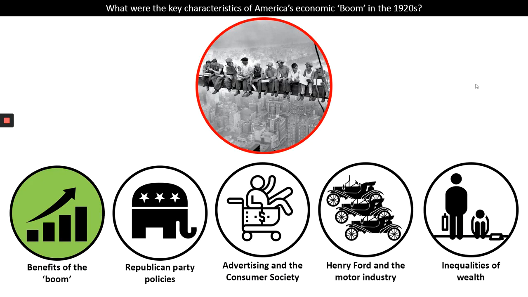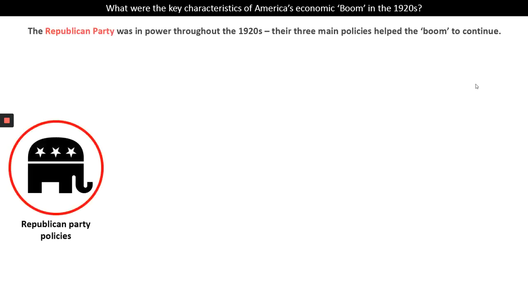We've covered the benefits then. Let's have a look at the Republican Party policies that enabled the boom to take place. So the Republican Party was in power throughout the 1920s, and they had three main policies that you need to know about that helped the boom to continue.